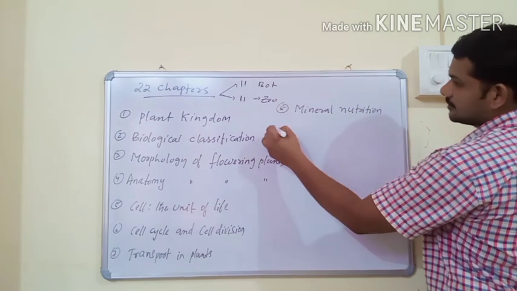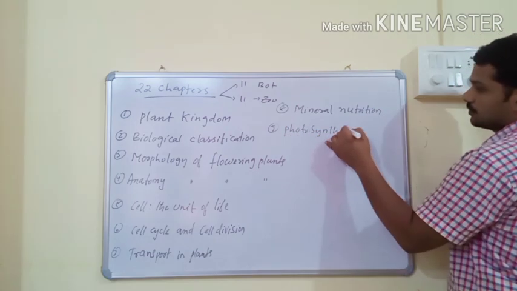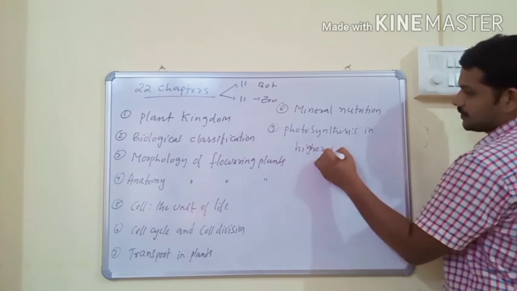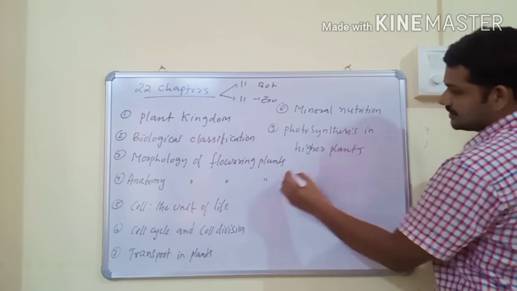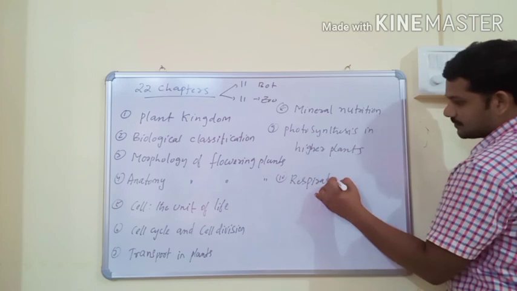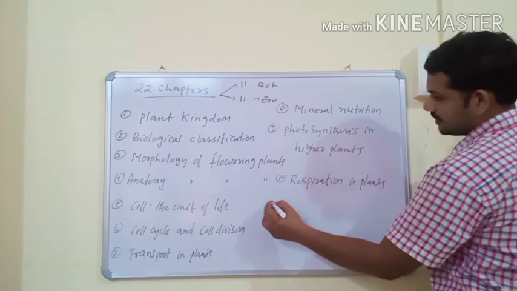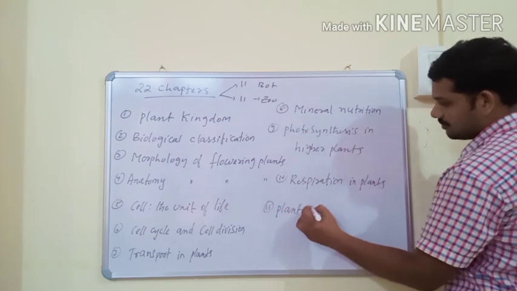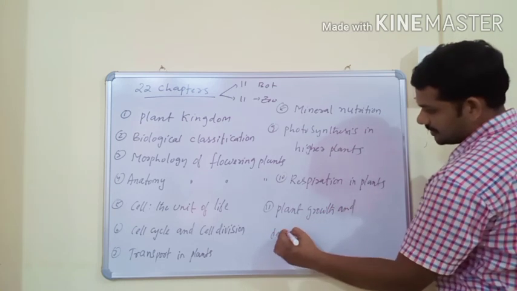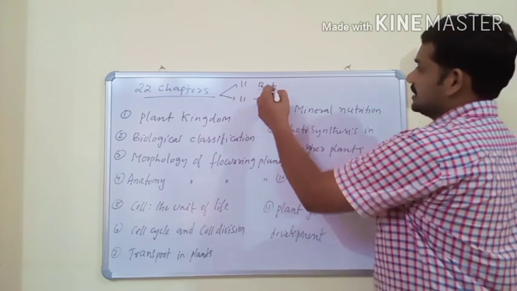Next chapter, photosynthesis in higher plants. Next chapter, respiration in plants. And last chapter, plant growth and development. So these are the 11 chapters from botany.